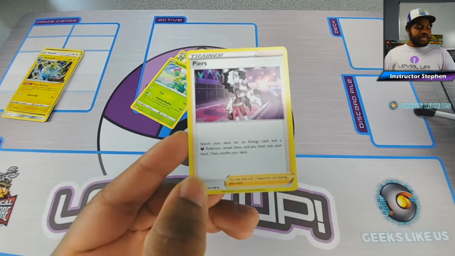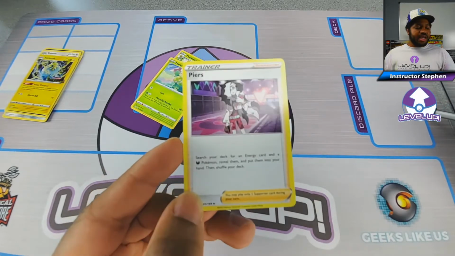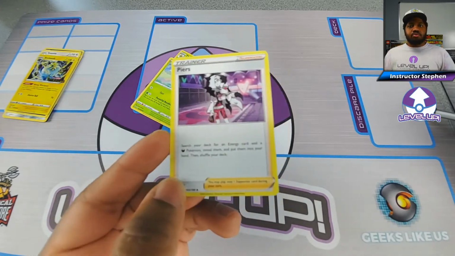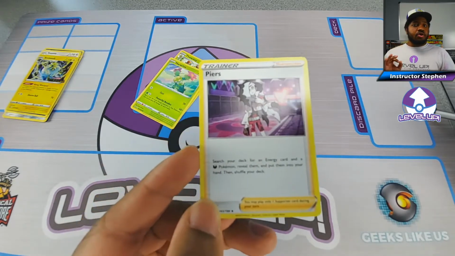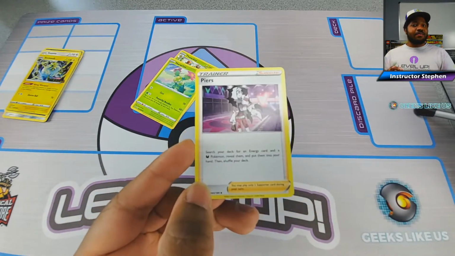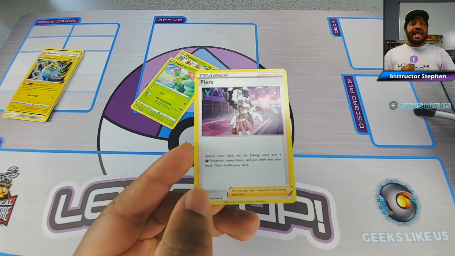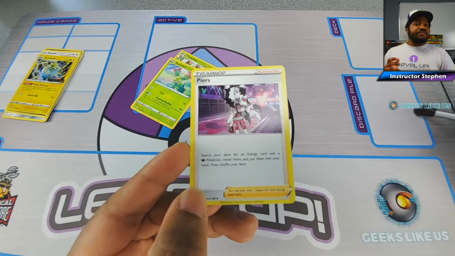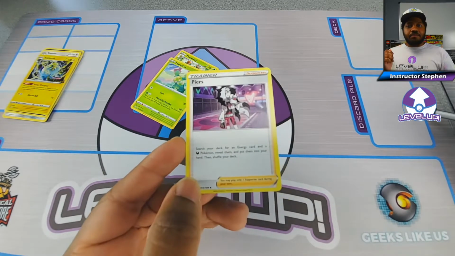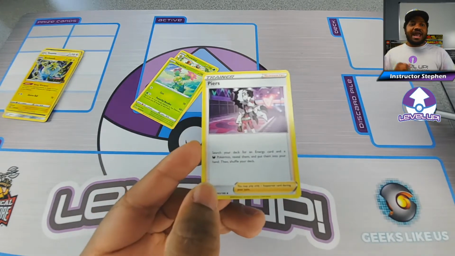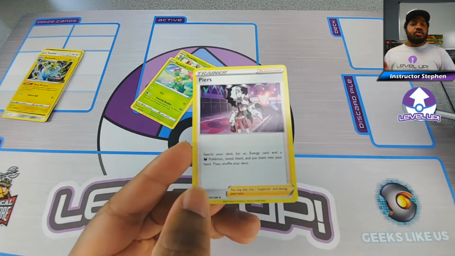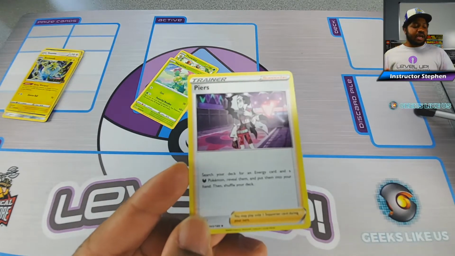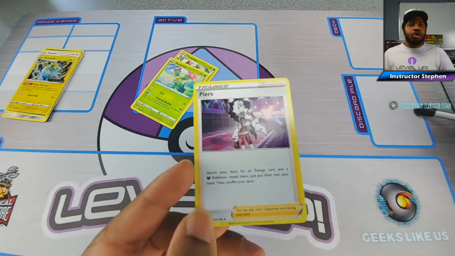Now, whenever we saw this first card at first, it said search your deck for an energy. Some people saw it as, okay, so we're just looking for an energy. If you look a little closer, the word basic isn't there, which means that you can get any energy, meaning you can get a special energy. Or if the card doesn't say basic Pokemon, you can get any Pokemon if it doesn't specify it. So looking at what words aren't there, such as basic, will tell you the scope of the effect.